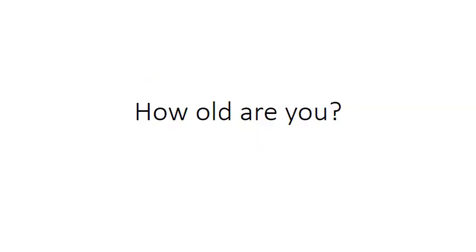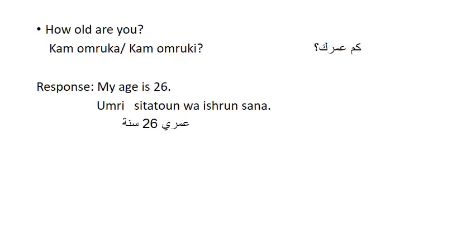The second lesson that we tackled last week is how old are you? How old are you means كم عمرك. Here we use كم because we're asking about a number. Old are you? Old is عمر and you is كا. عمرك for the masculine and عمرك for the feminine, so it's كم عمرك or كم عمرك.